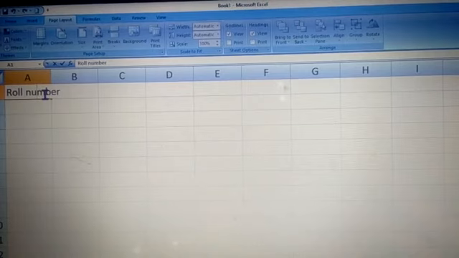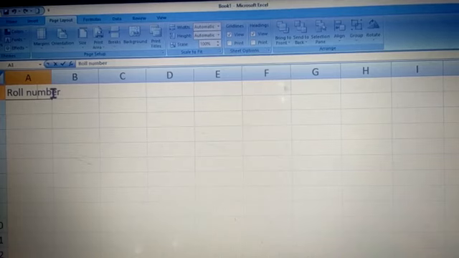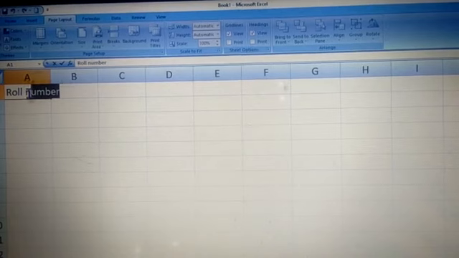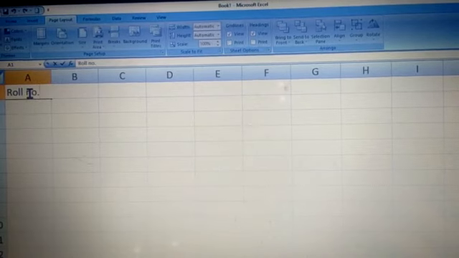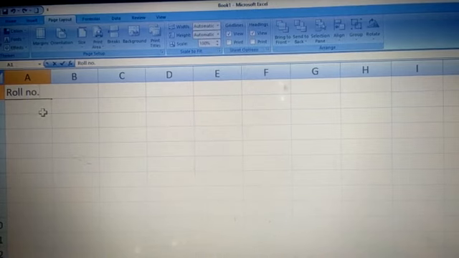You can see, children, the cursor is blinking, right? So now this is a cell that is active to be modified. Now children, modify means to edit, okay? So if you want to make any changes, you can make the changes here. Like I want to write number like this, so I make this change like this, right? So this is how you modify your cell, okay children?